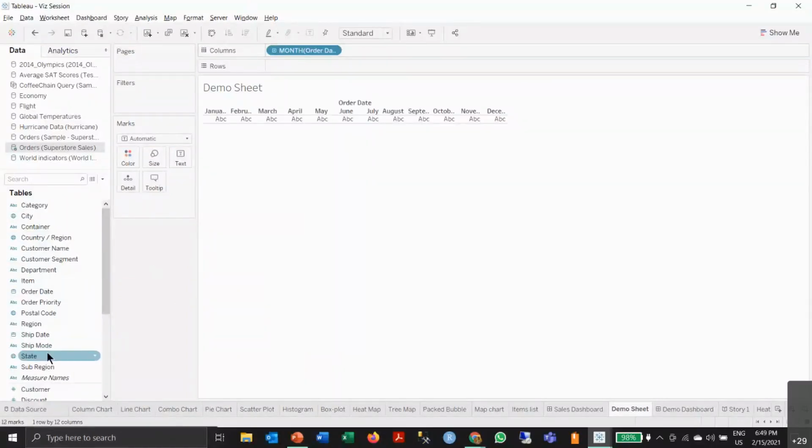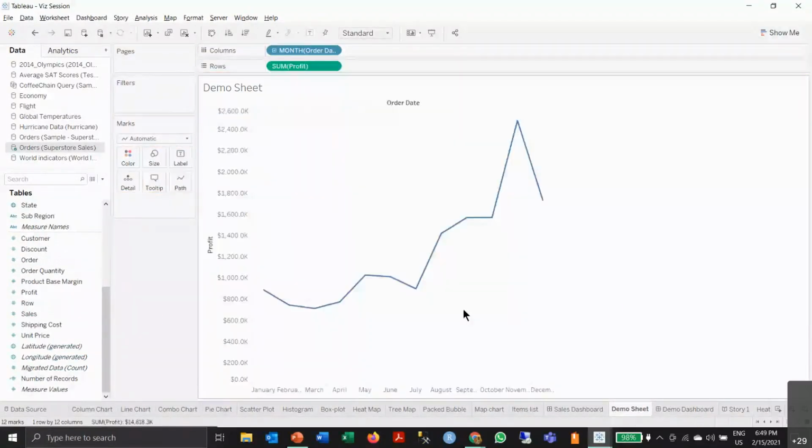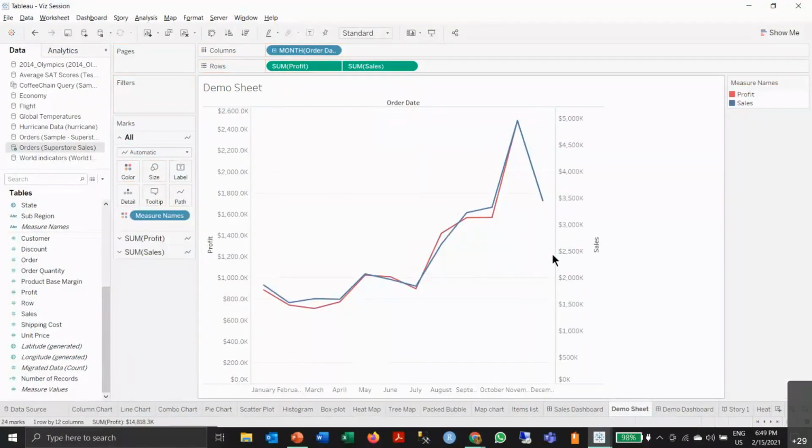Now I want to populate this by profit. Let's say I put profit on rows. It automatically gives me a line chart. Then let's say I want to again create a dual axis chart. Let's say I want to compare sales in terms of profit. I'll go here and you can see it automatically shows our axis.